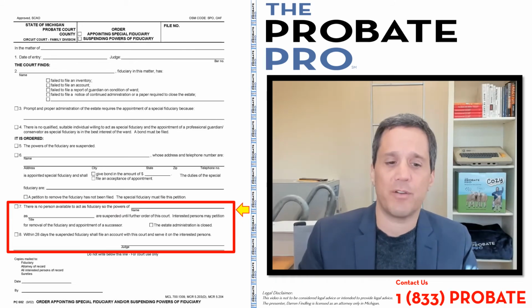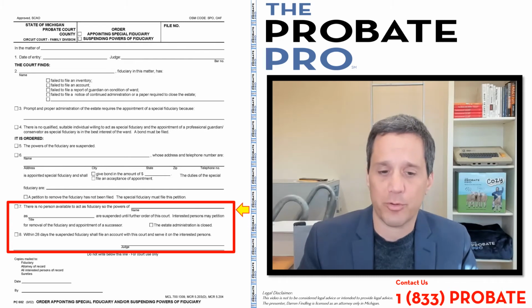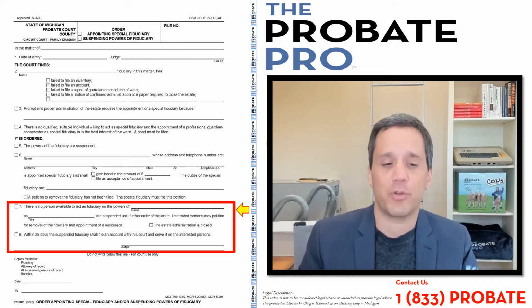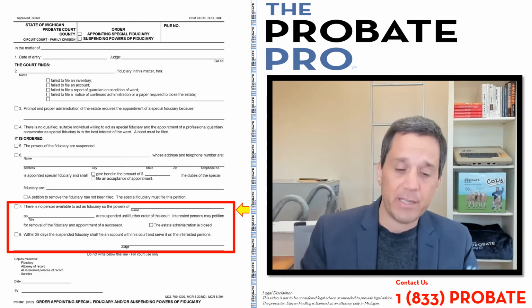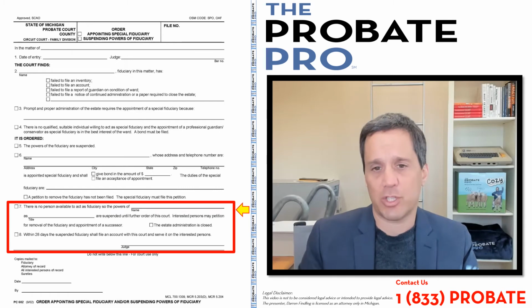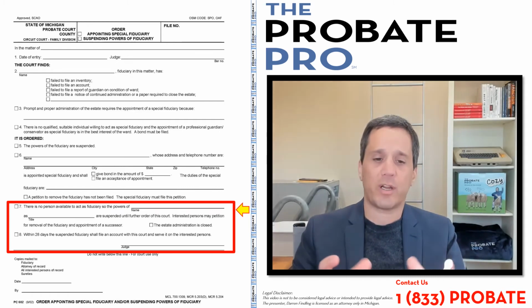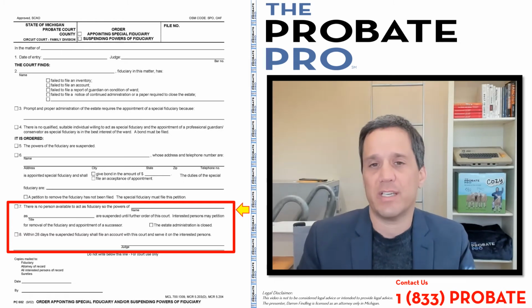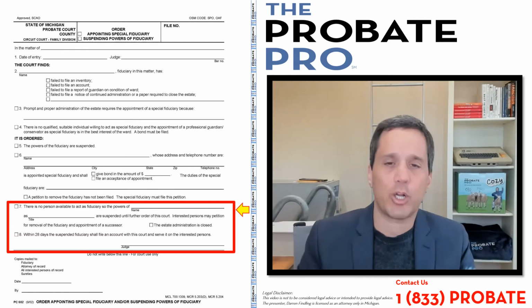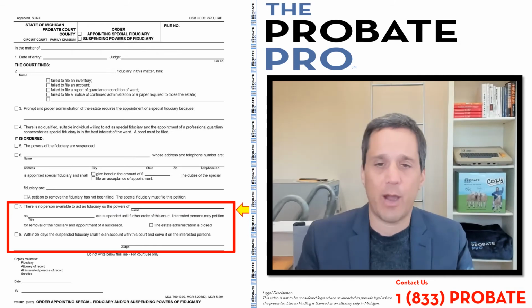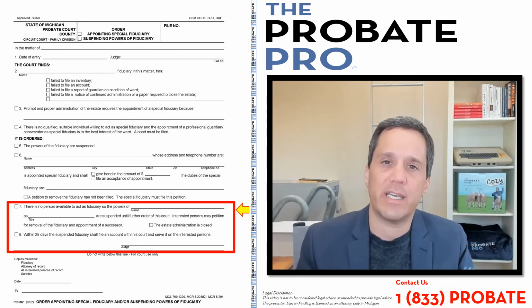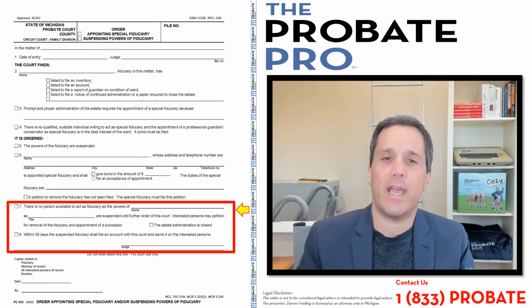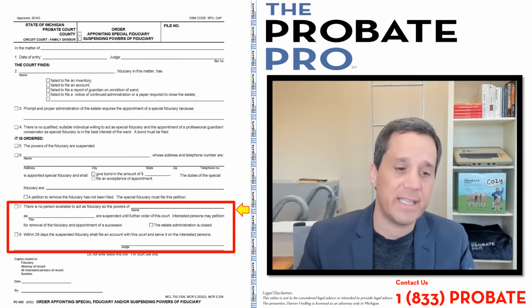Section 7 is this discussion we had a little bit earlier about there's no available person to serve, so the powers of that person are suspended until further order of the court, and there can be a petition for the removal of the fiduciary and appointment of a successor, and or whether the estate administration is closed. So for example, the court can simply say in a deceased estate, we're going to close the estate administration. So just kind of bring a closure to the deceased estate without the formality of closing it with a sworn statement to close or a petition and order for complete estate settlement.